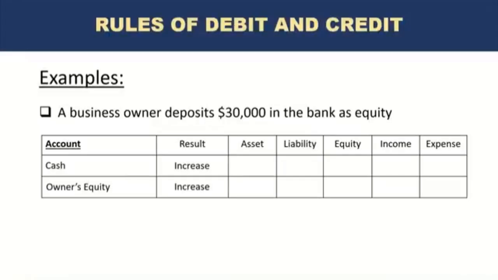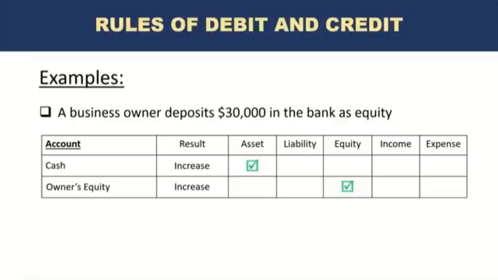What is the nature of the cash account? Is it an asset, liability, equity, income, or expense? By now, I'm sure you know cash is an asset. And what about equity? Well, the name says it. Equity is equity, right? So we can see that there is an increase in cash, which is an asset, and there is an increase in equity, which is equity. So what did we learn about the rules of accounting? We know that when asset is increased, there is a debit, and when equity is increased, there is a credit.